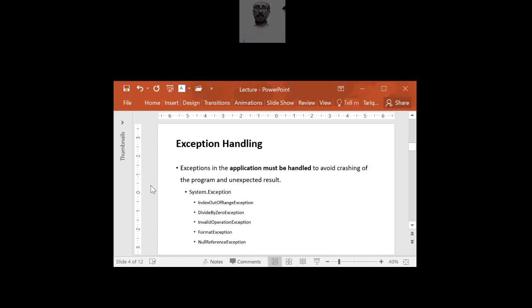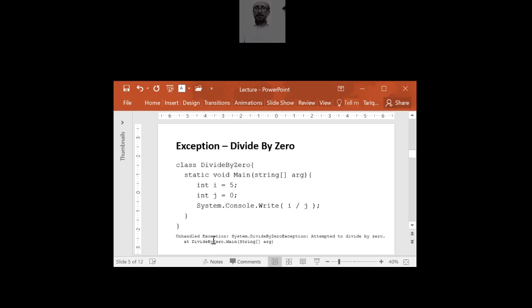Always catch the exception. So whenever an error happens, it will raise the exception and you have to catch and solve and must handle that exception in your application. For that matter, we have many exceptions commands available. So we have to pick the relevant exception for the relevant issue. We do have a system exception, an index out of range exception, then we have a divided by zero exception, and so many exceptions. So let's see the example.